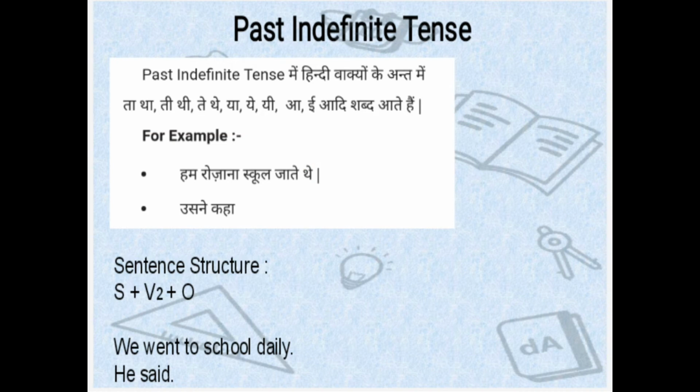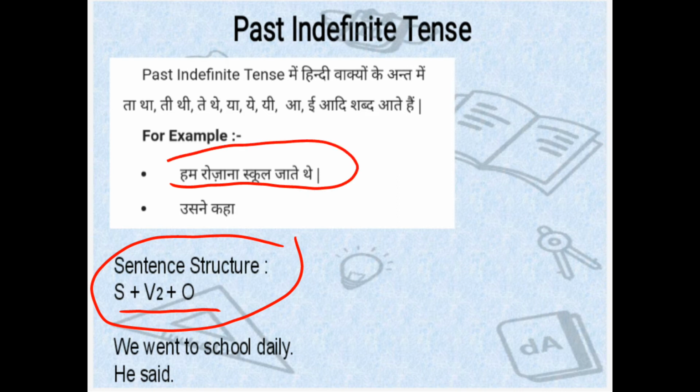So to translate it in English, you would have to follow its structure. This is the structure of past indefinite tense. Suppose you have this sentence in your mind in the Hindi language and you want to speak it in the English language.